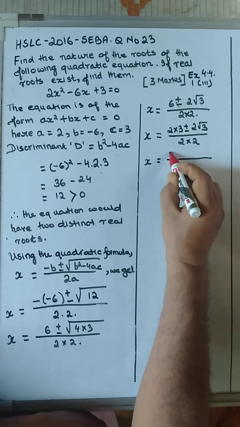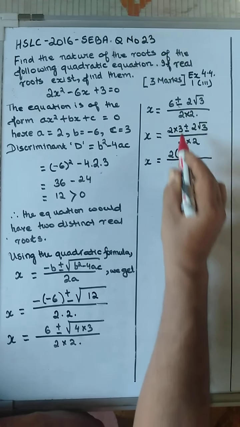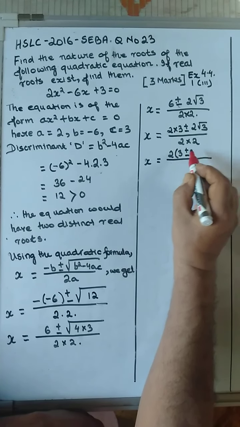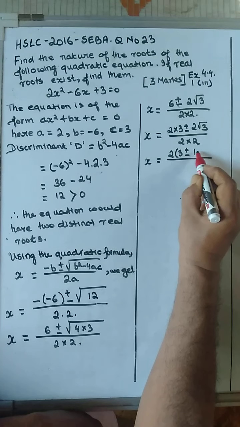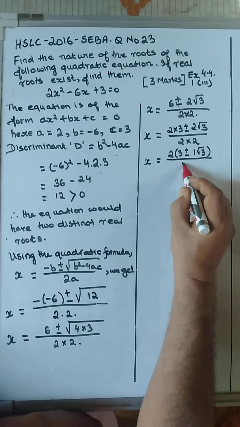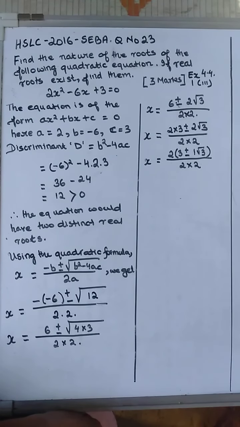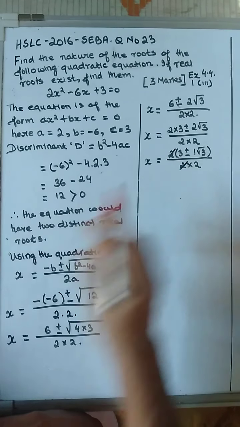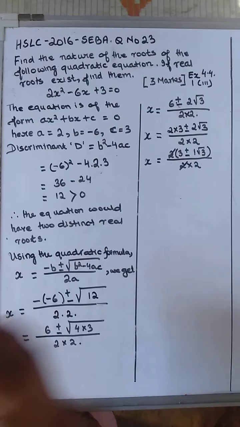So you put 2 outside into 3, you put your plus and your minus, and since 2 is already here, to get that 2 you put 1 root 3 and close your bracket and put 2 into 2. You cancel this and this because they are in multiplication.